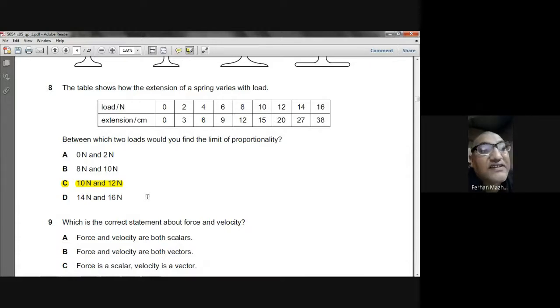You said that there is an increase of 4. There is no increase of 4, ma'am, from 8 to 10 Newton. The extension increased from 12 to 15, so there is an increase of 3 centimeters. So the same increase is happening every time. But when you increase the load from 10 to 12, the increase in the extension was 5 centimeters. Okay sir, I understood. Okay, got it. So the limit of proportionality will lie between 10 and 12.